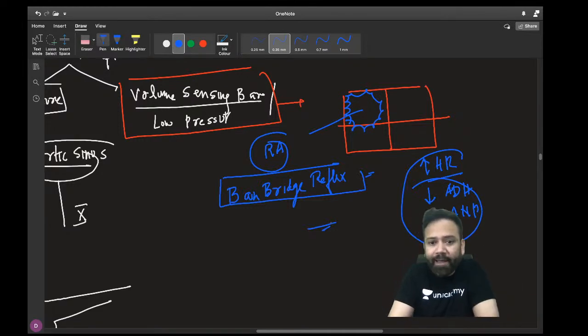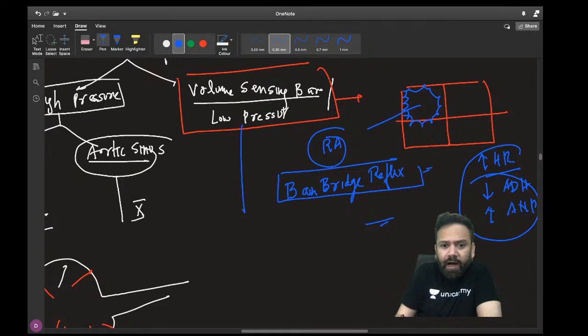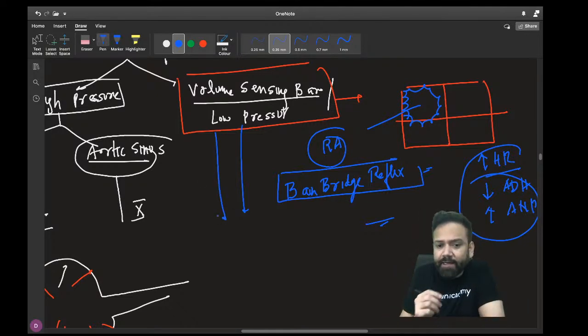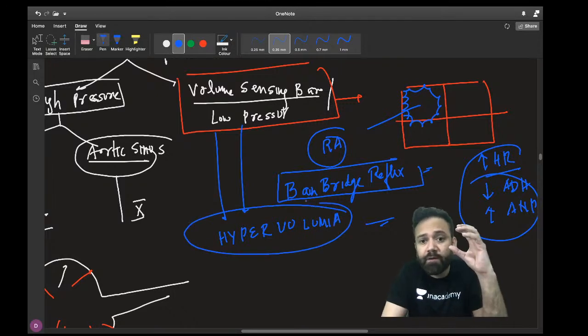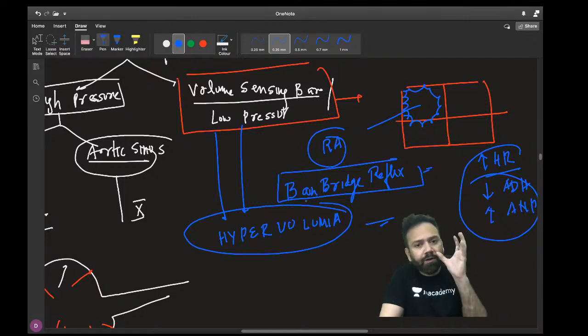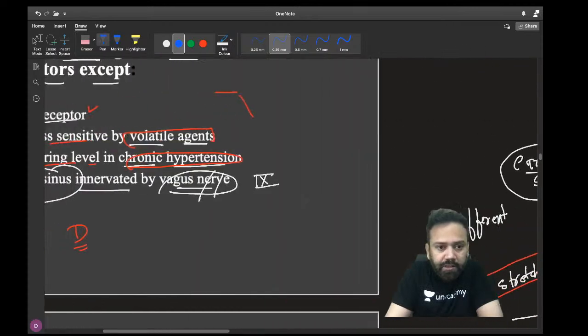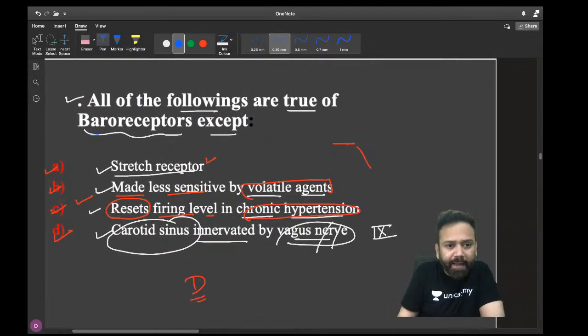In comparison to high pressure baroreceptors, are they responsible for a high volume state or a low volume state? Of course, they will be activated in hypervolemia, when there is more fluid. When there is more fluid, the volume sensing baroreceptors will be activated and will try to cause tachycardia, so that fluid can be excreted via your kidney, isn't it? So this is a brief discussion of your baroreceptors.